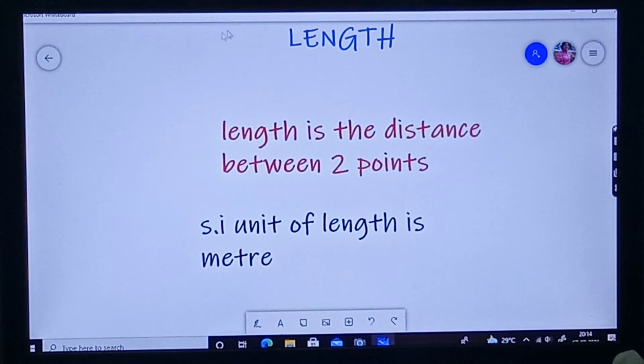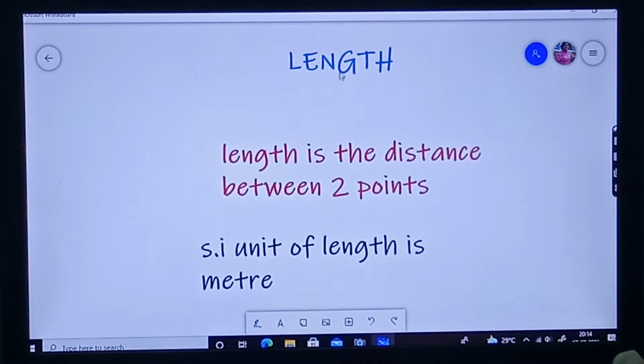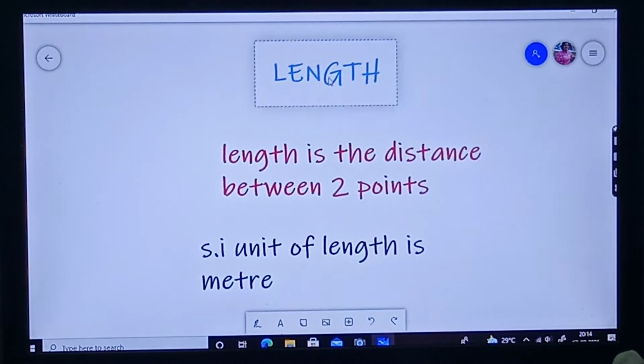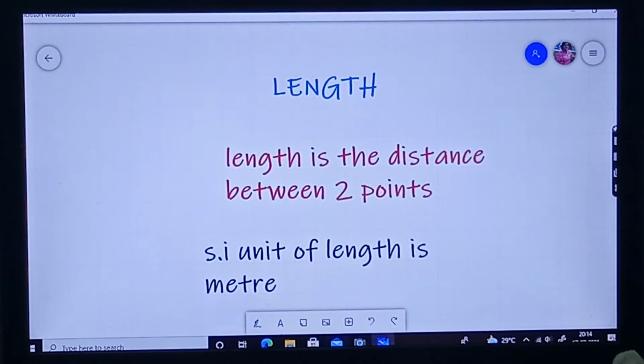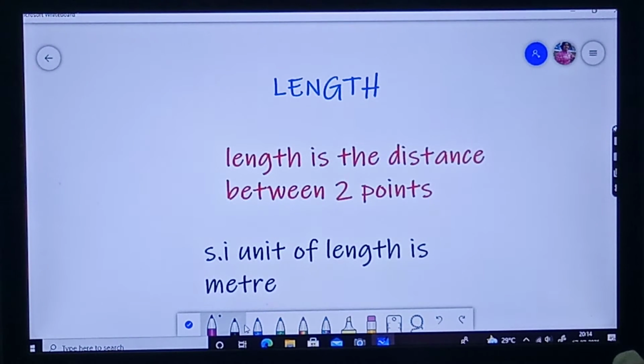Now you can define length as the distance between 2 points. How? See, if you take a line, this is a line and I have given the 2 points.